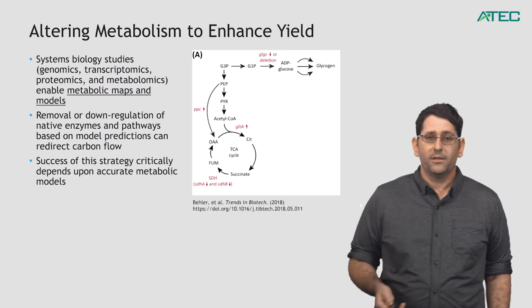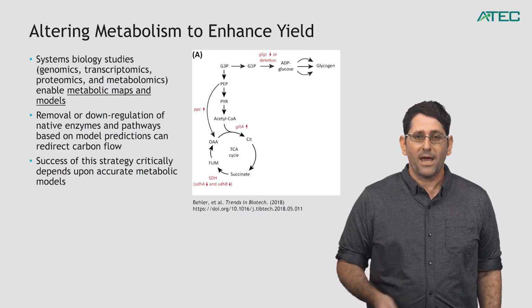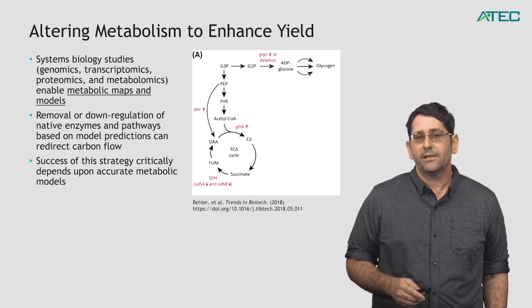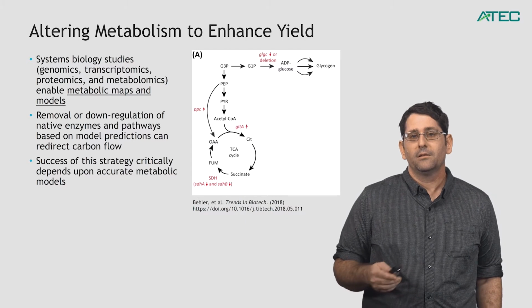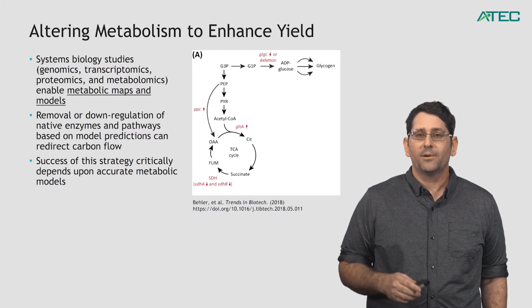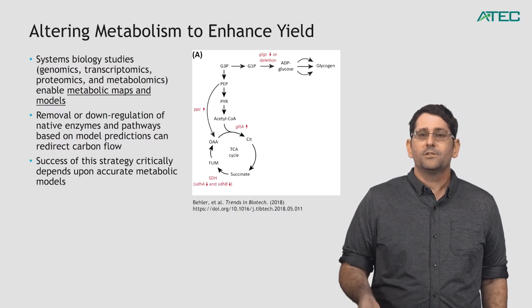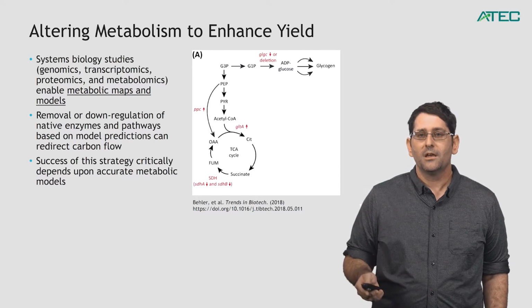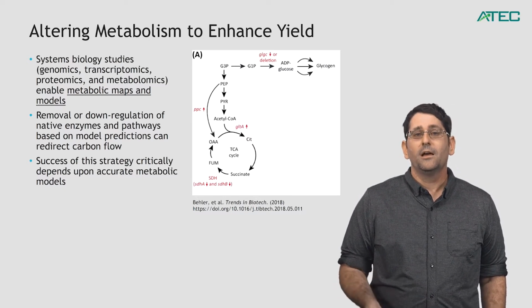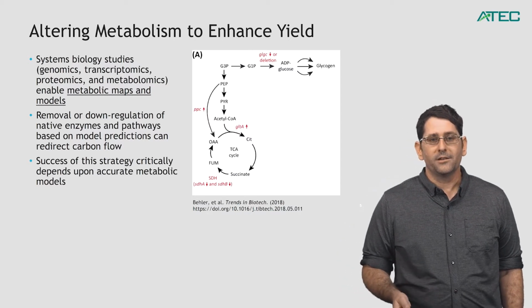So, based upon these models, both the map as well as mathematical information about the flux through these pathways, we can predict where it is best to try and make stoppages in the flow or redirections in the flow. So you can see at top, GLIG-C is either downregulated or deleted, and those kinds of deletions will then prevent flow of carbon towards an off-pathway carbon sink that we don't want it to go towards and is causing yields of our products to be low. So that's one strategy.